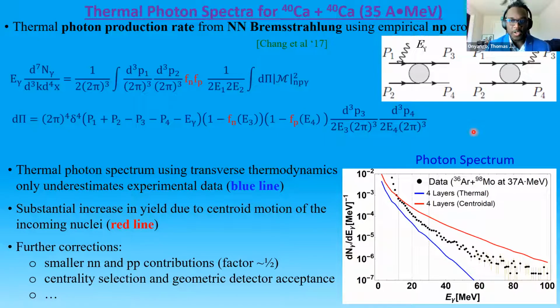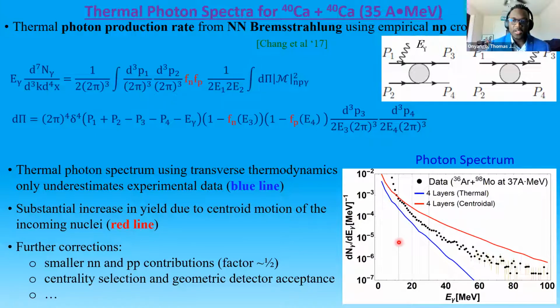Once you have the photon rate, you can calculate its associated photon energy spectrum. We show the thermal photon energy spectrum using transverse thermodynamics. That would be this blue line. And we see that it underestimates the experimental data. Once we account for the initial motion of the nuclei, we see a substantial increase in the yield. And that would be this red line.